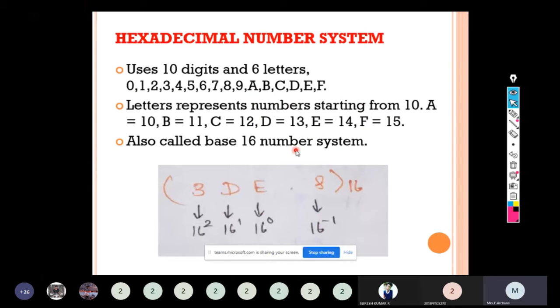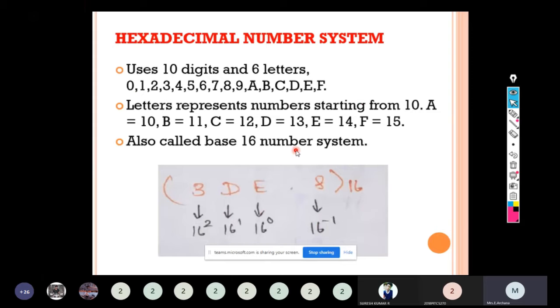The hexadecimal number system uses 10 digits and 6 letters. So 0 to 9 and A to F. A stands for 10, B stands for 11, C for 12, D for 13, E for 14 and F for 15. So the example given here is 3DE.8 to the base 16.